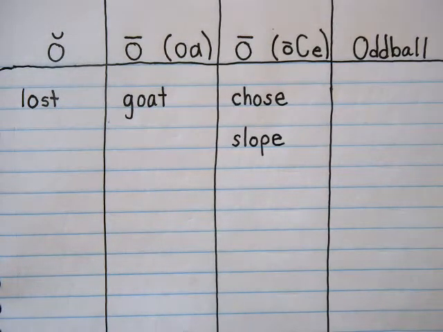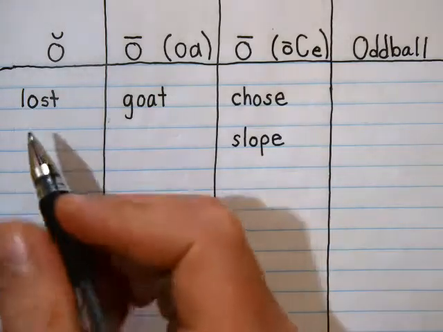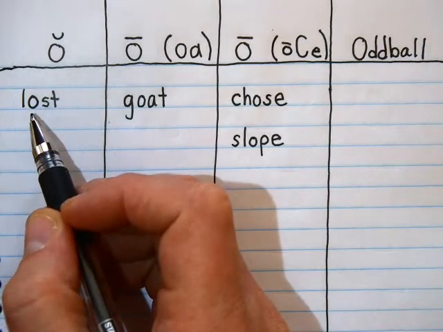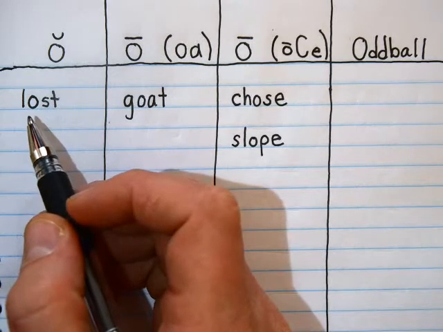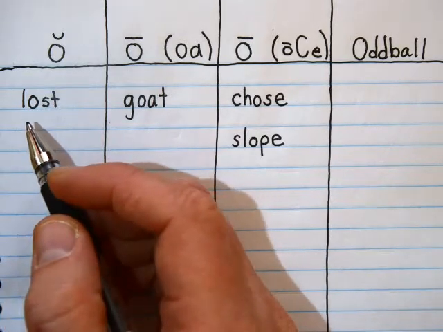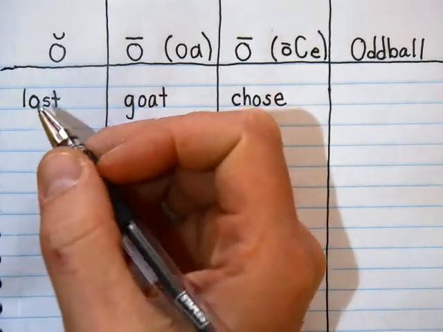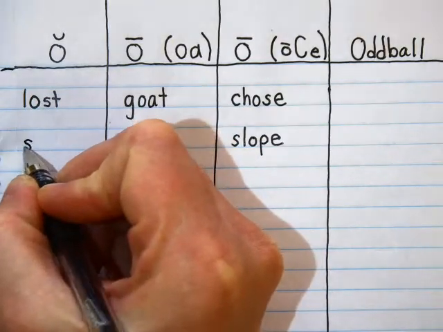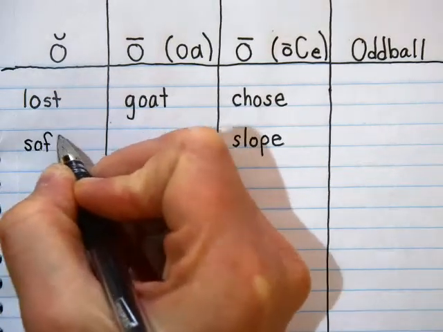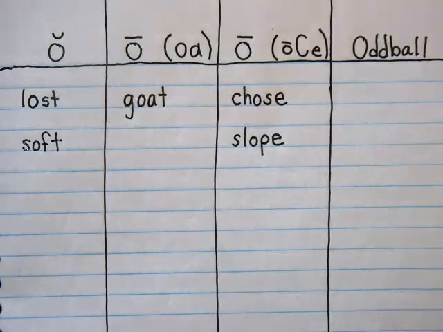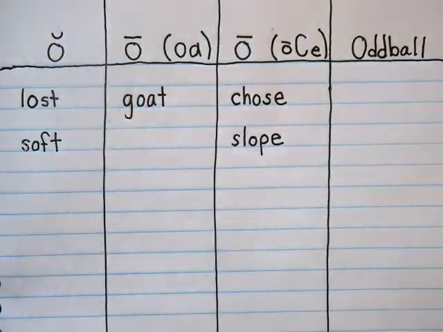Okay? Now we've got soft. So you want to hear what O sound that is. Soft. It's an ah like in lost. Soft. It's not an O. It's not soft. Okay? You don't say this blanket is soft. You say it's soft. Okay, so it goes in this same O as like lost.